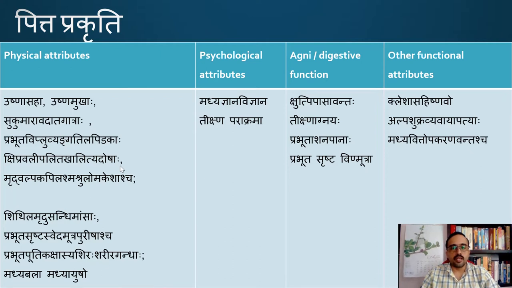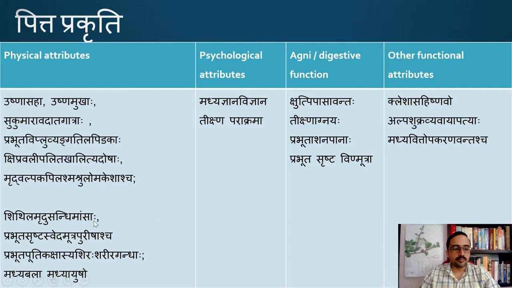So premature graying of the hair and wrinkling of the skin. Mrudu Alpa Kapila Smashru Loma Keshascha. So basically the hair will be on the lesser side and softer. Shidhila Mrudu Sandhi Mamsaha. The joints, the muscles, etc.